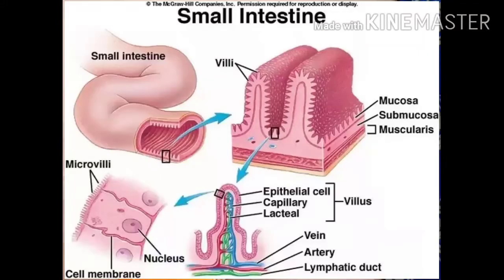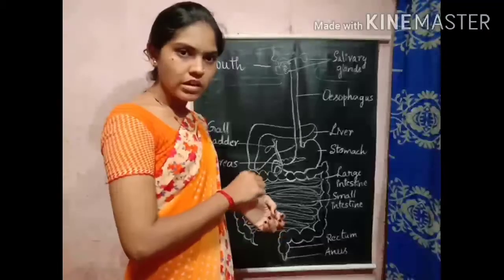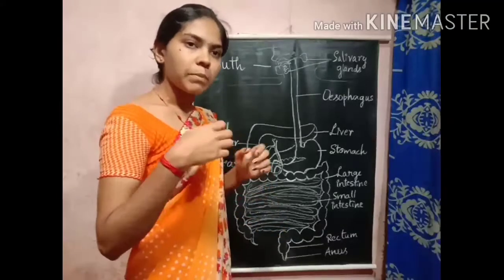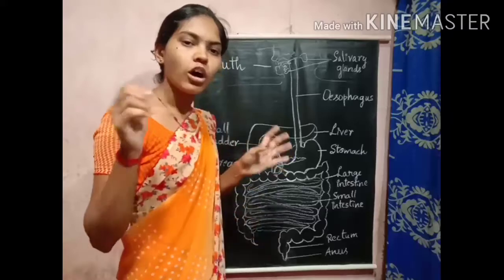The walls of the small intestine are connected to the blood vessels, so the absorbed food material will be supplied to the blood vessels. These blood vessels will supply the required materials, which are proteins, fat and glucose, to all parts of the body.